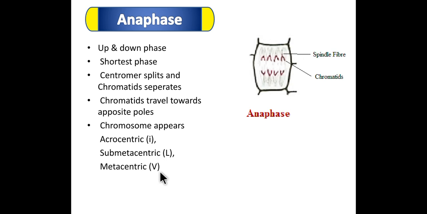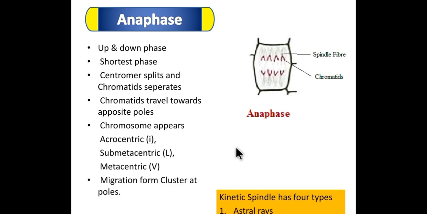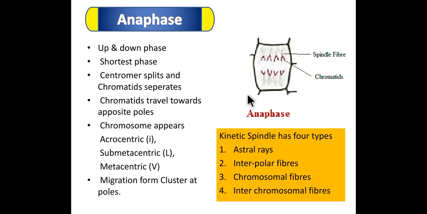The migration of chromosome clusters to the poles takes place, and the cell is now ready for the next phase, that is telophase.